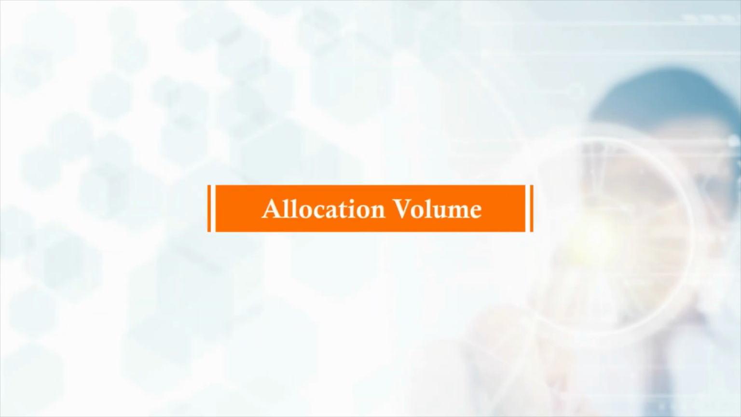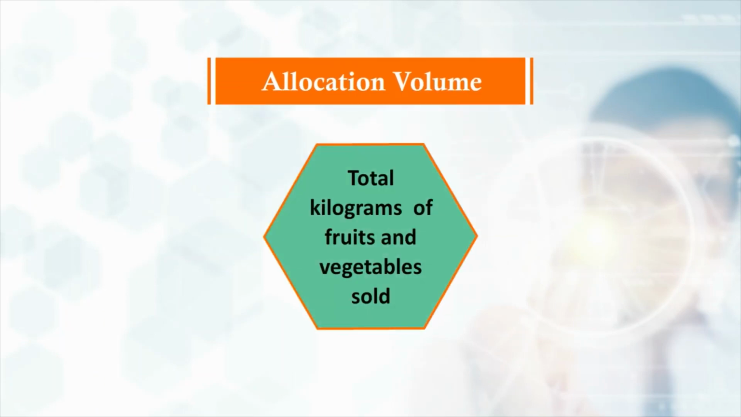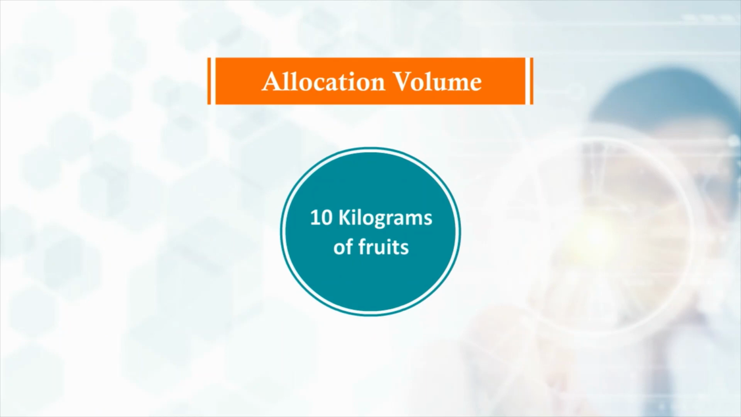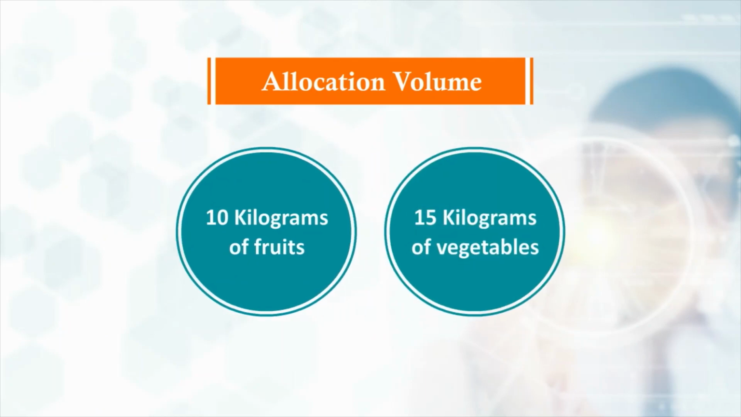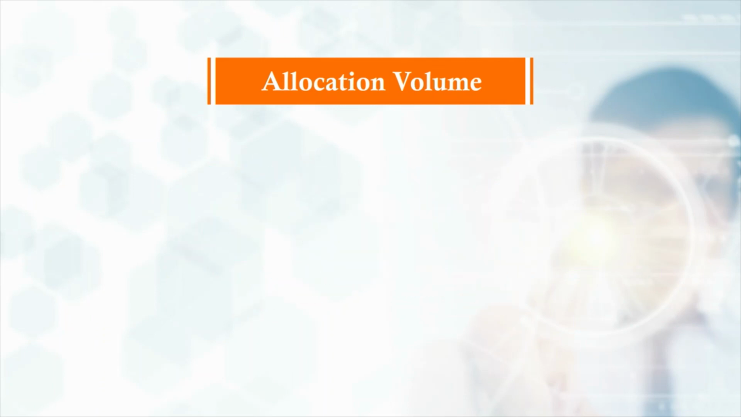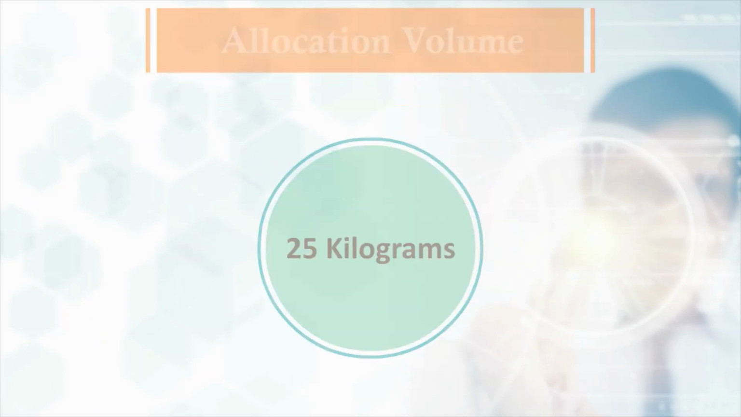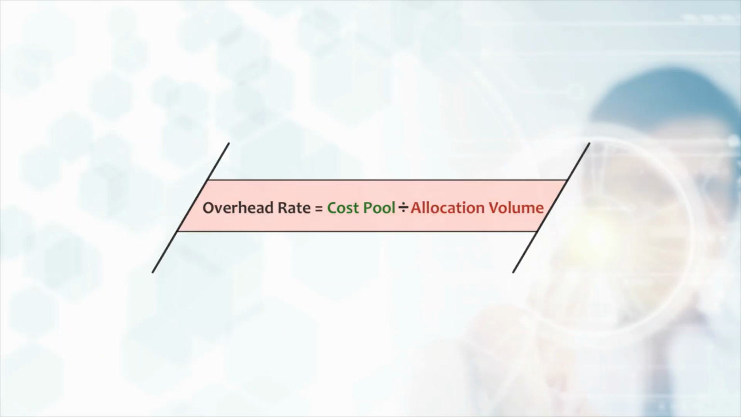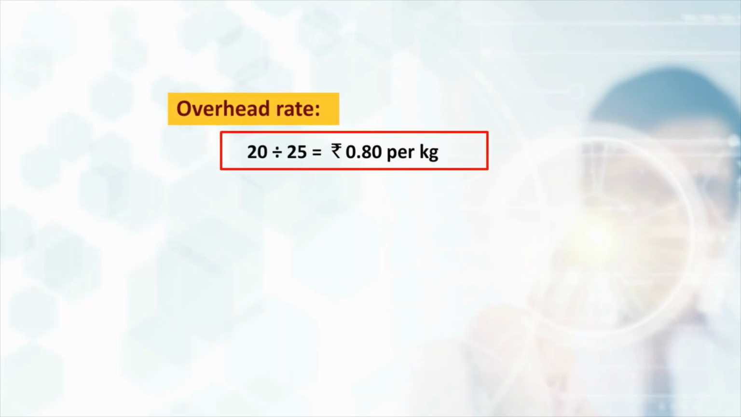At the end, we need to know his allocation volume. The allocation volume is the total kilograms of fruits and vegetables sold. Let's say that he sold 10 kilograms of fruits and 15 kilograms of vegetables. So, allocation volume is 25 kilograms. The overhead rate is the amount in the cost pool divided by the allocation volume. 20 divided by 25, which is rupees 0.80 per kg.